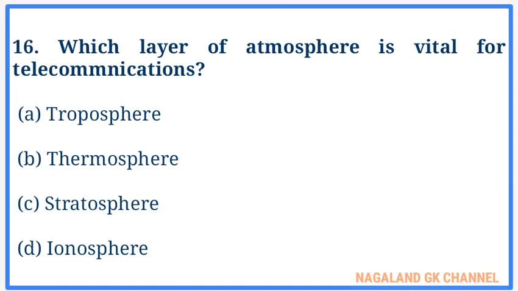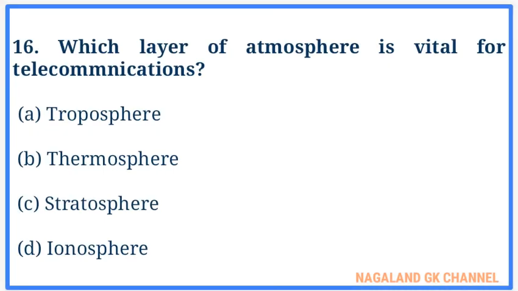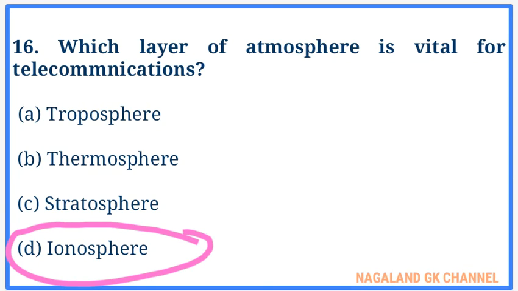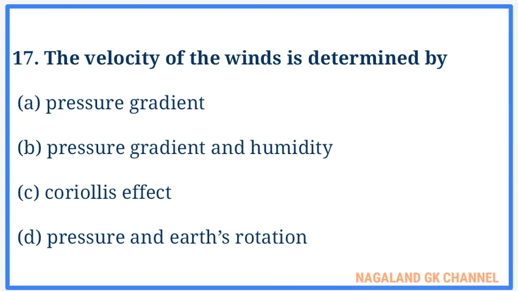And question number 16. Which layer of the atmosphere is vital for telecommunications? And here the correct answer is option number D, that is ionosphere. Here, the ionosphere makes radio communications possible by virtue of the fact that this layer reflects the radio signals back to the Earth. And question number 17. The velocity of the winds is determined by. The correct answer is option number A, that is pressure gradient.